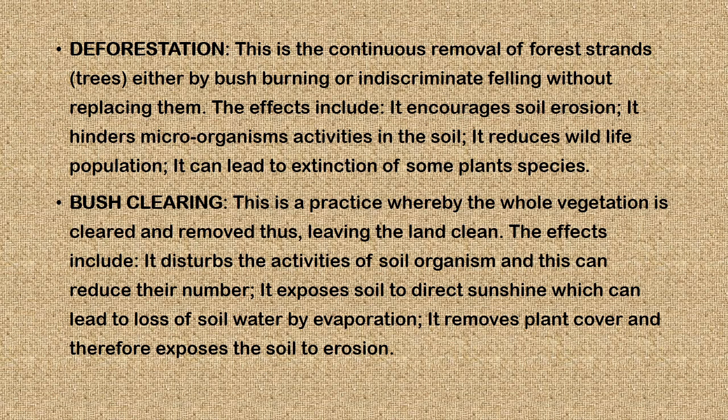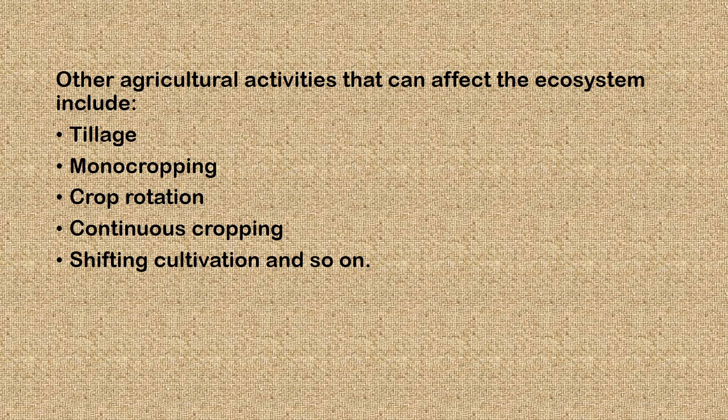It also removes plant cover and therefore exposes the soil. Other agricultural activities that can affect the ecosystem include tillage, monocropping, crop rotation, continuous cropping, shifting cultivation, and so on. Now, all these activities can either affect the ecosystem terribly or can also help the ecosystem as well, but generally they affect the ecosystem terribly.